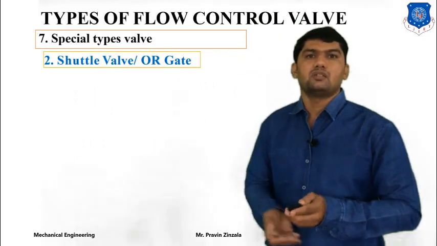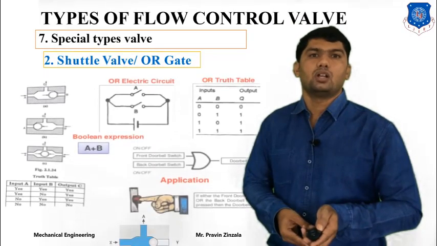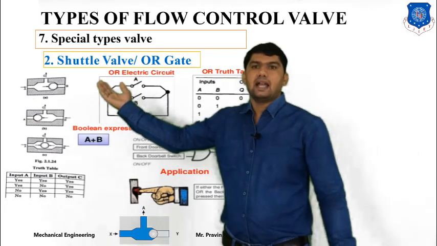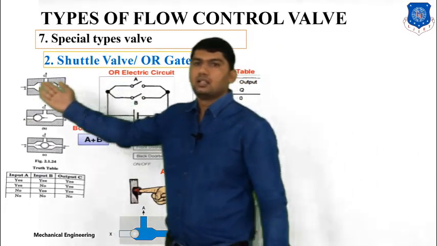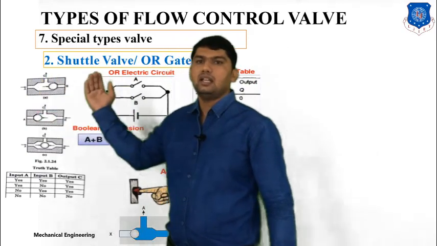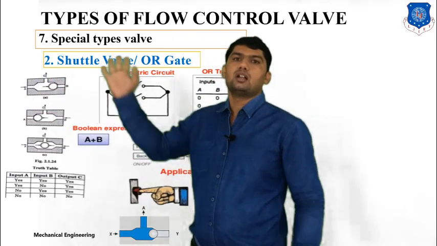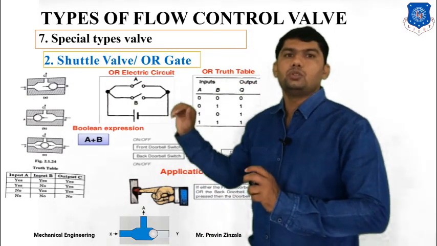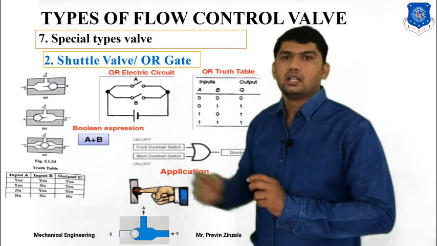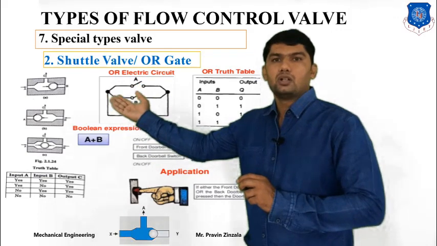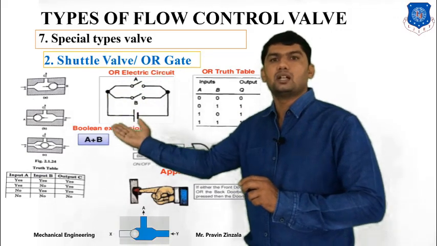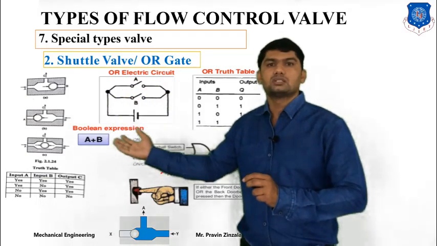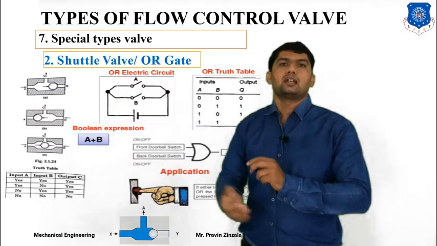The second type of special valve is the shuttle valve, also called the OR gate. Here you can see three diagrams. There are two inlets, the first inlet and the second inlet, and one outlet. If you supply any inlet port, you will get an outlet. If you supply the inlet from port A, you will get an outlet. If you supply from port B, you will get an outlet. If you supply both inputs, you will get an outlet.